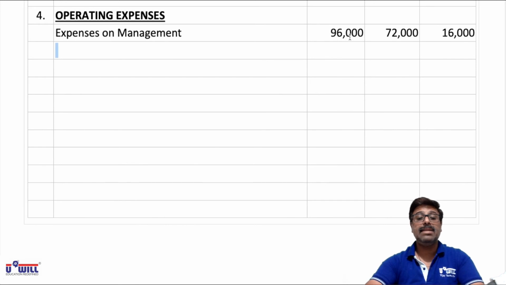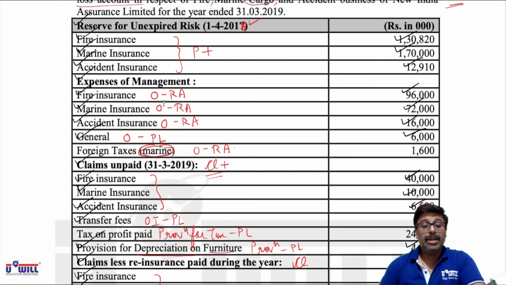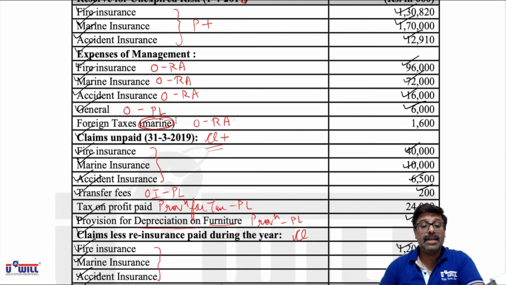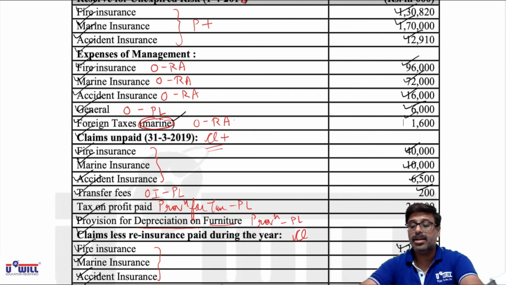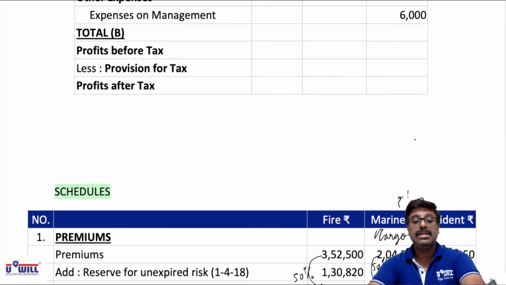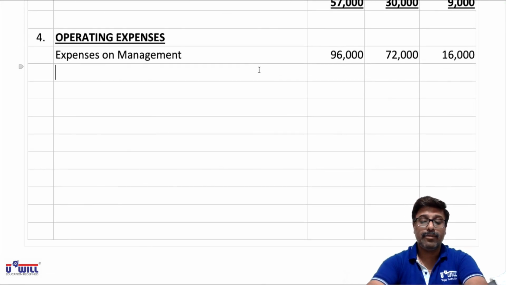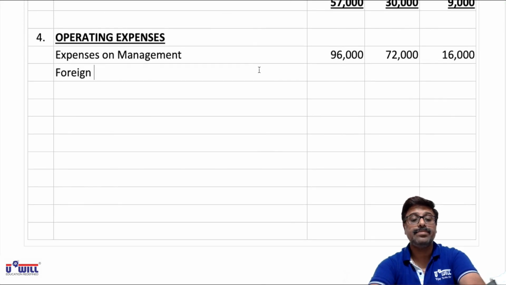Now all other items marked as O. Particularly in revenue account, there is no other item marked as O. Foreign taxes are there, and it is only marine business, 1600, so it will come only in the marine column. So all of it on foreign taxes, 1600, only in marine's column.